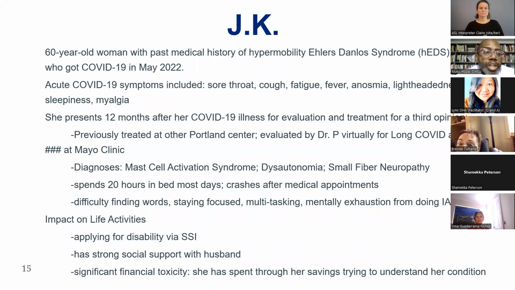The third patient, JK, has a history of Ehlers-Danlos syndrome, which is a medical illness that affects the connective tissues, where they might be more flexible in some of the joints, and that can come with certain kinds of pain over time. JK also has obesity and got COVID in May of 2022. Her acute COVID symptoms were very similar to the previous two patients, but she's presenting now 12 months after her COVID illness. And really she's coming to the COVID clinic thinking that she wants a third opinion.